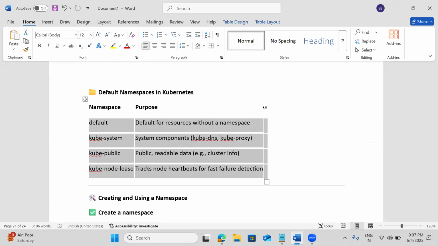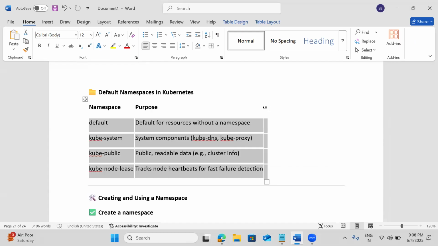One more important interview question is: what are the namespaces we get by default? default, kube-system, kube-public, and node-lease. If we don't create any project, team or environment related namespaces, everything will go to default itself. But that is not recommended.